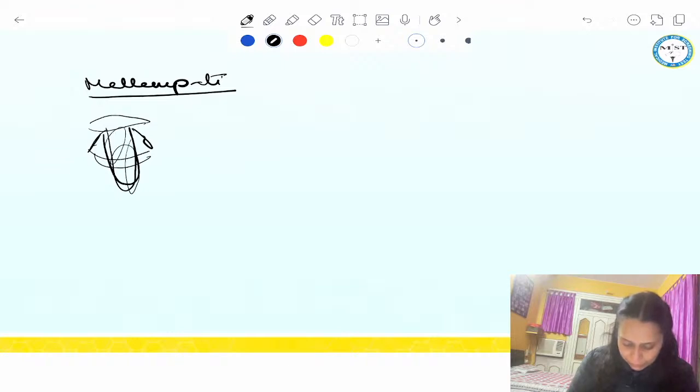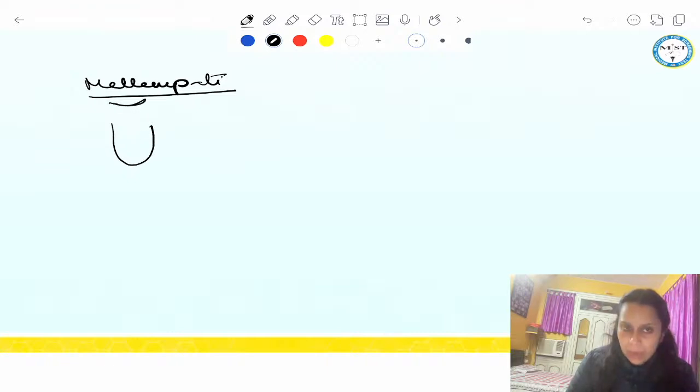I will draw the diagram again. So this is the tongue, and above the tongue I can see the hard palate, the uvula, and the soft palate. I can see the tonsillar pillars, I can see the fauces, everything I can see. Then we write Mallampati grade 1.